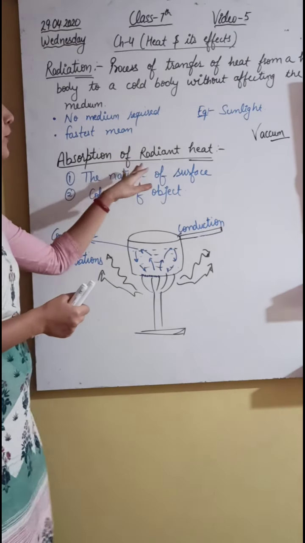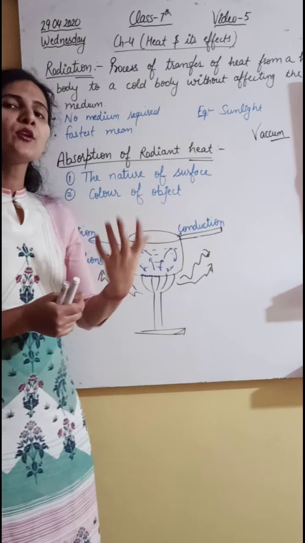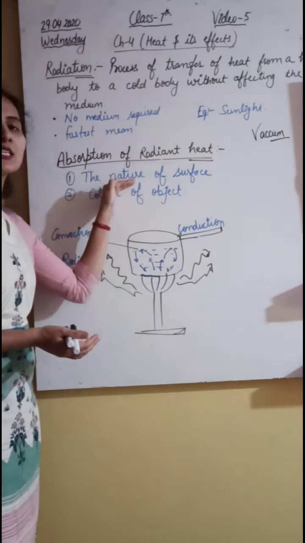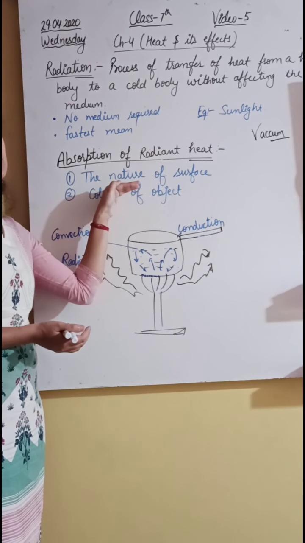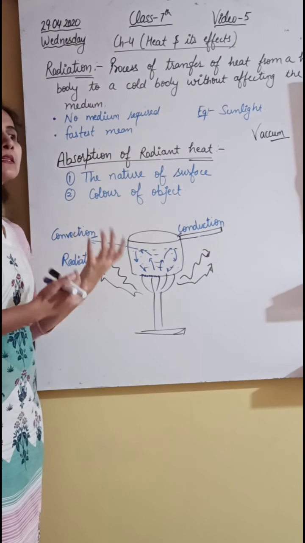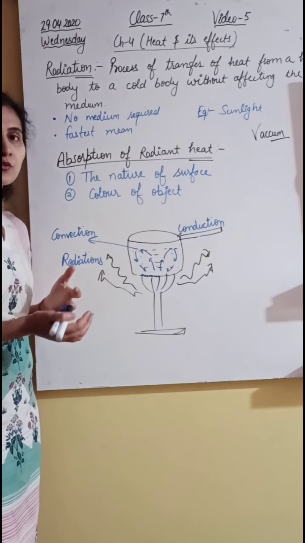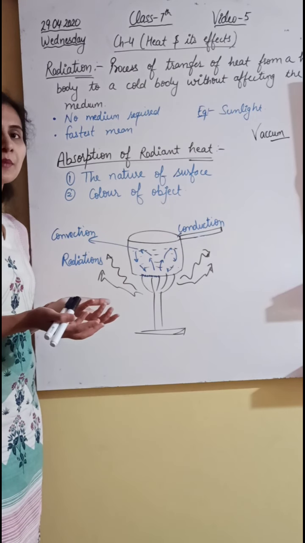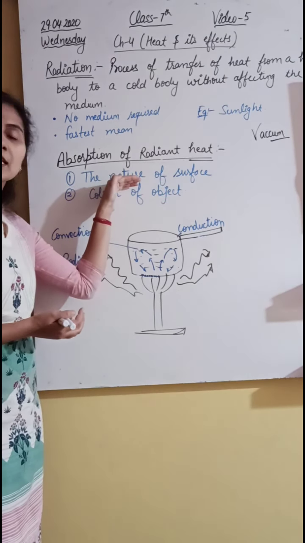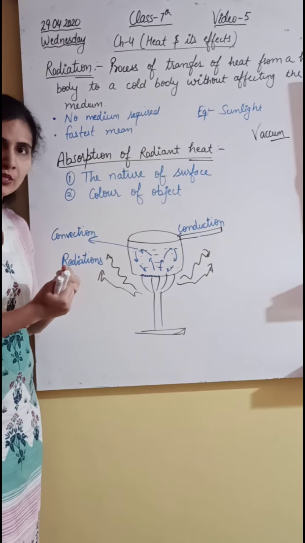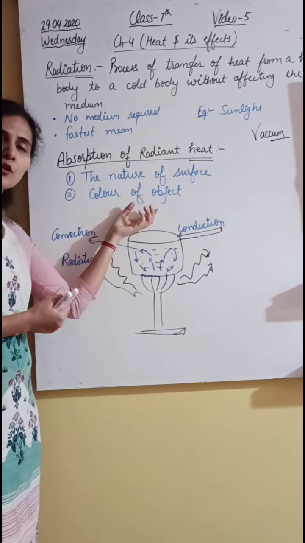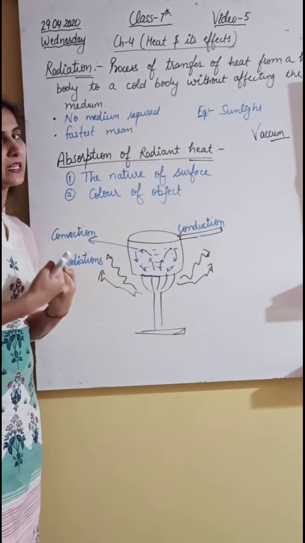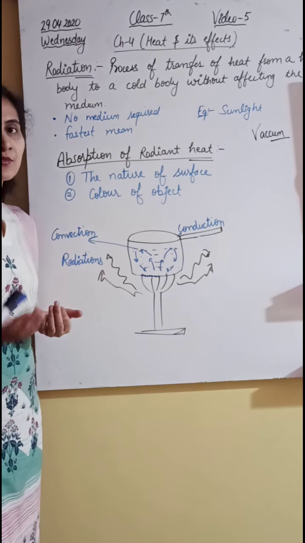So yes, for this absorption of radiant heat, which kind of factors can influence? So first one is the nature of the surface. It depends upon the nature of the surface, whether it is rough or smooth, what is the color of the surface of the material. So इन सब चीजों पे radiant heat depend करती है कि वो कितनी absorb होगी. Second, it depends on the color of the object. So yes, if the color is dark and black, it will absorb more radiant heat as compared to the object which is white in color.